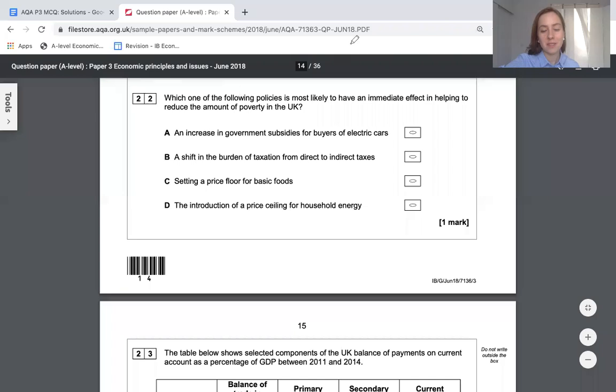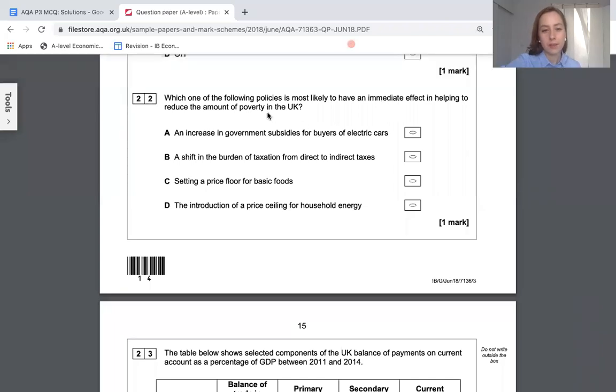Okay, to reduce poverty, we're looking for things, it has to be immediate. So we're looking for things like higher incomes, or we're looking for things like cheaper prices, or some kind of support.